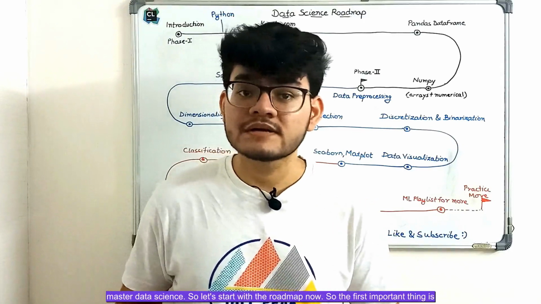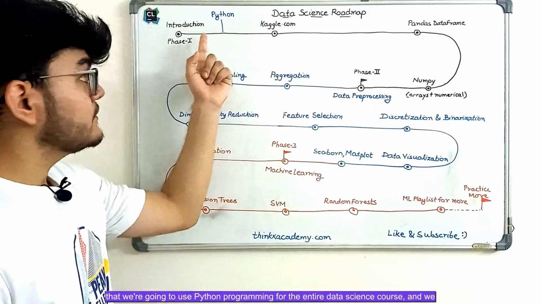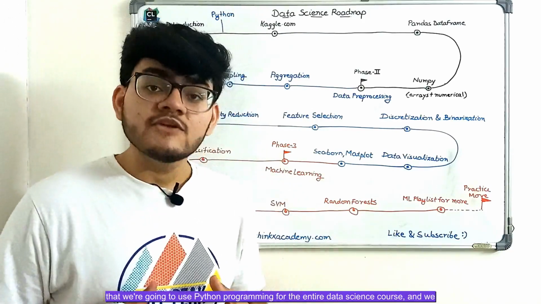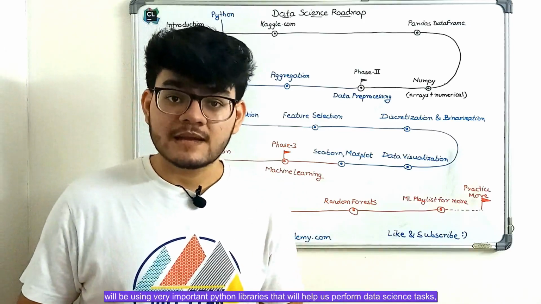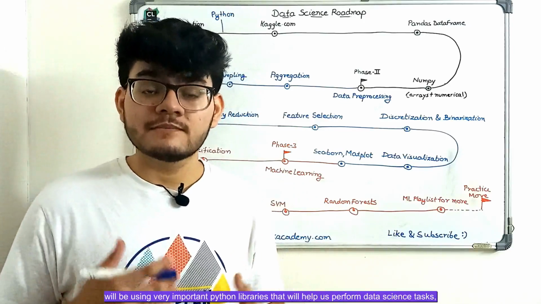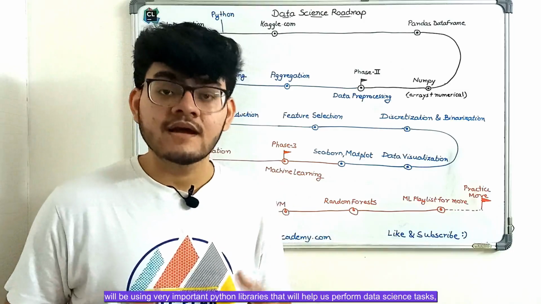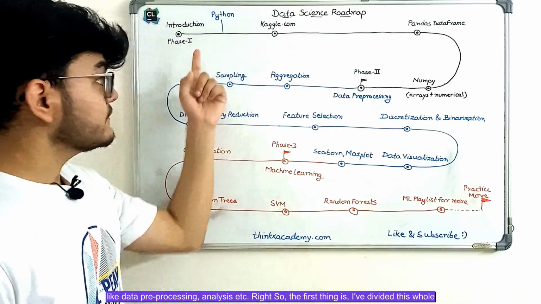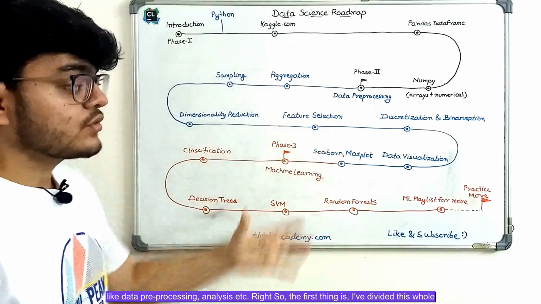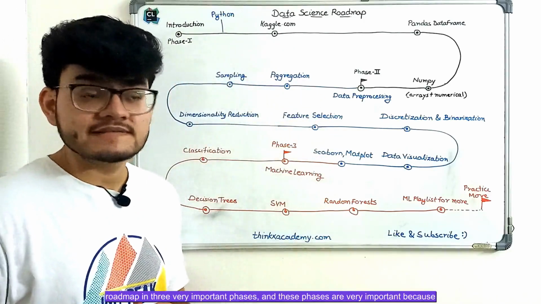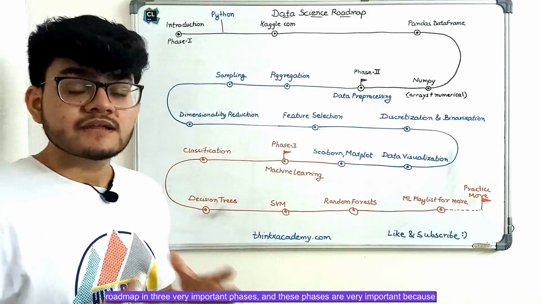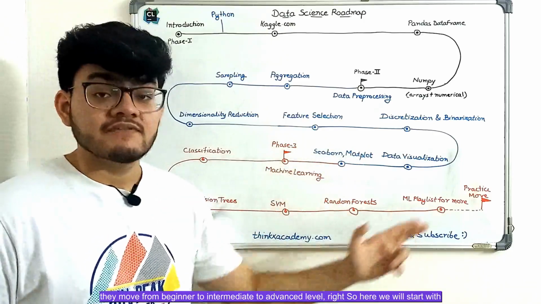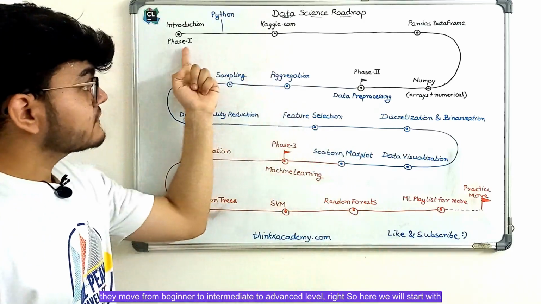So the first important thing is that we are going to use Python programming for the entire data science course, and we will be using very important Python libraries that will help us perform data science tasks like data pre-processing, analysis, etc. Right? So I've divided this whole roadmap in three very important phases, and these phases are very important because they go from beginner to intermediate to advanced level, right? So here we will start with the first video.